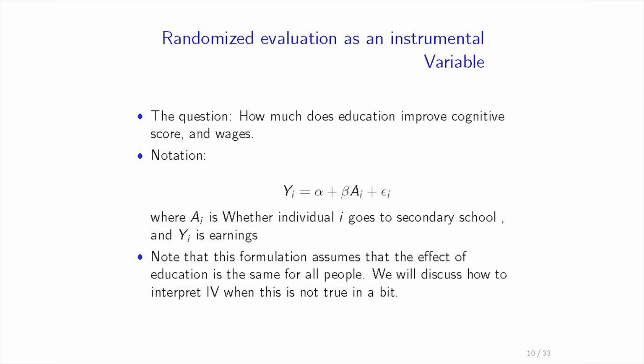One note: this assumes that the effect of education is the same on all people, on everybody. So there is a coefficient beta. We may not like this assumption because education might be more effective for some people than for others. So we'll discuss how to interpret IV when that assumption is not correct a bit later in this lecture. But this is a model that should be familiar after all the econometrics we've seen. And we're really interested in a causal estimate of beta.